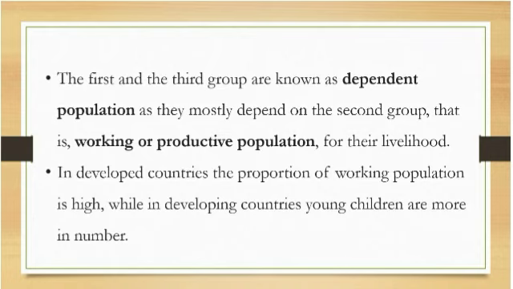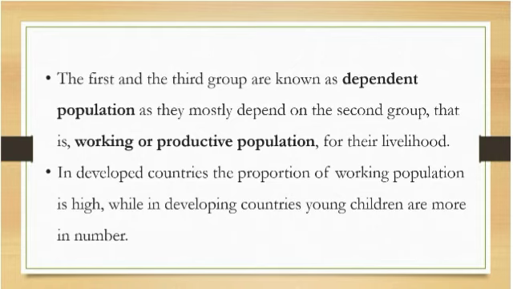So we know that they mostly depend on the second group, that is adults. So we can call the second group the working population or productive population. Why are they called the working population? Just because they are the working group among the three categories of population.